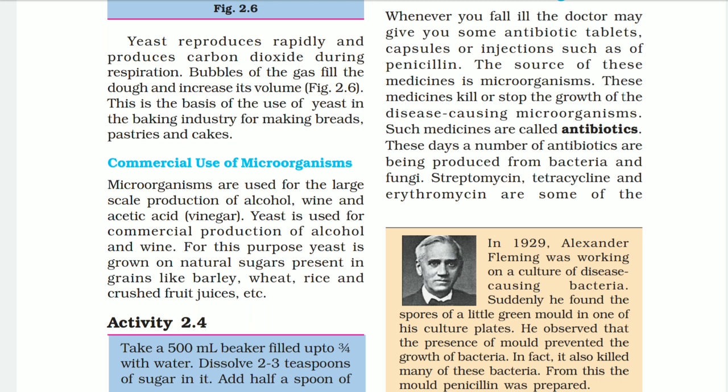Commercial use of microorganisms: how we are using them in large amounts. Microorganisms are used for the large scale production of alcohol, wine and acetic acid. Yeast is used for commercial production of alcohol and wine. For this purpose, yeast is grown on natural sugar present in grains like barley, wheat, rice, and crushed fruit juice, etc.